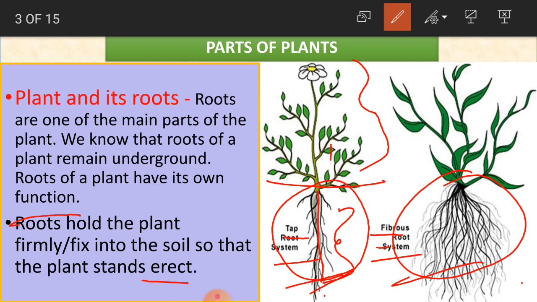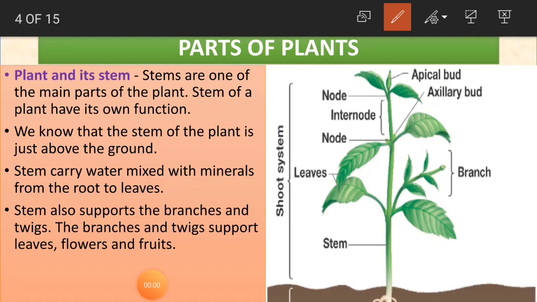So roots hold the plant firmly and fix it into the soil so that the plant stands straight.